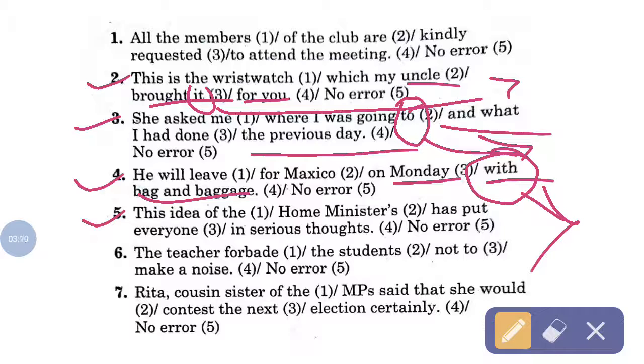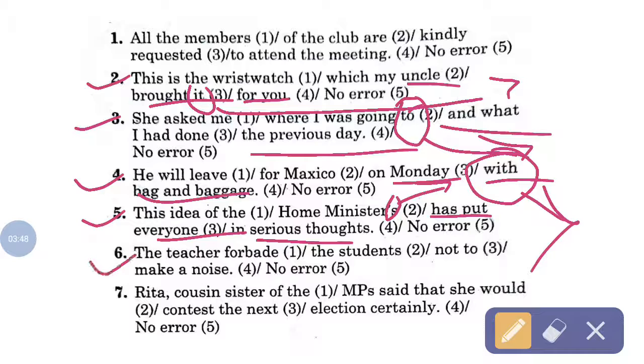Next one is: this idea of the home minister's has put everyone in serious thoughts. In this sentence, "this idea of the home ministers", here apostrophe s, you should remove this s. After removing this s, this sentence will be correct.